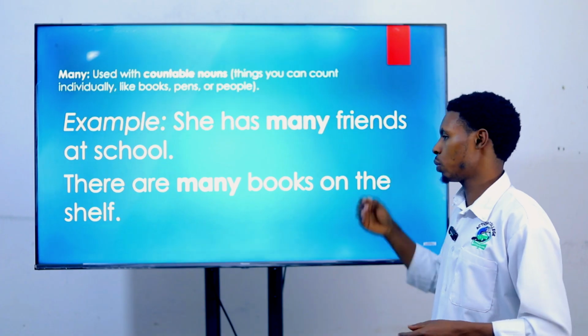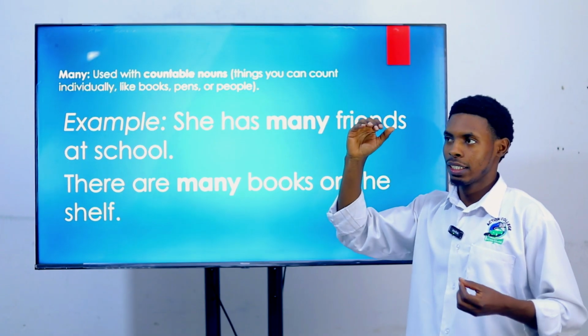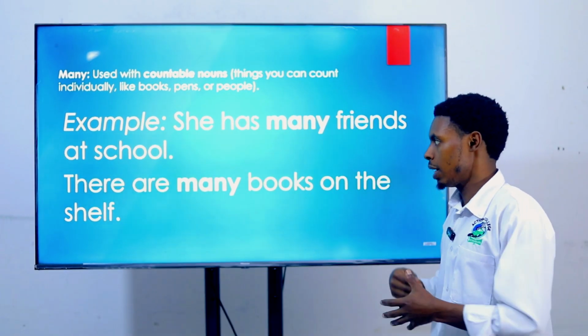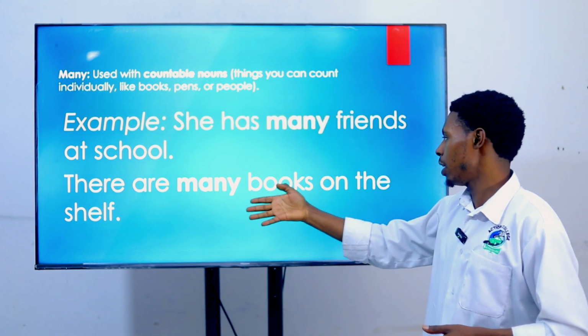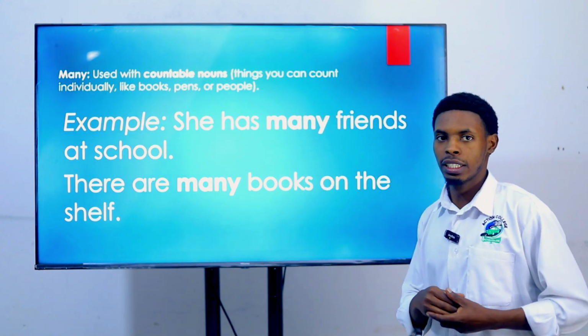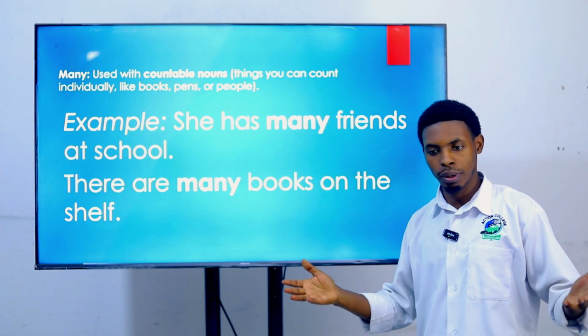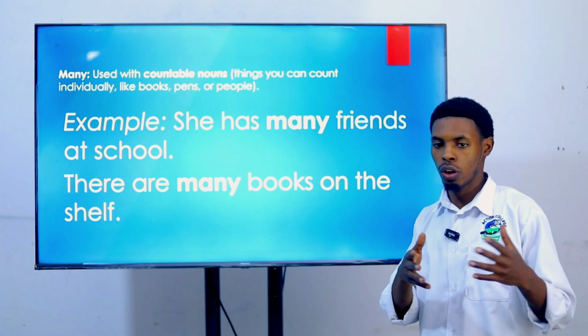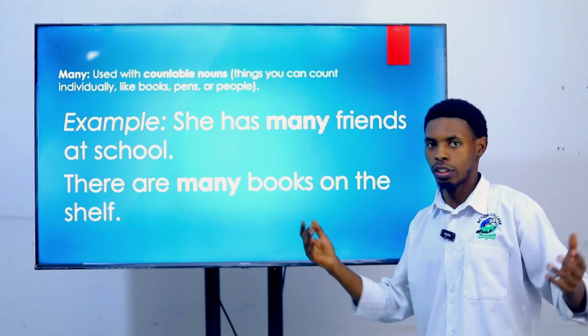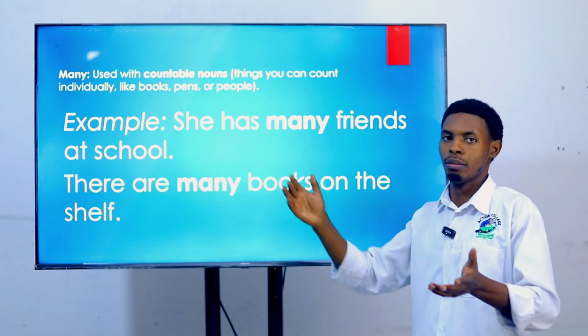She has many friends at school. For him, it's just a great number of friends, right? And in addition, there are many books on the shelf. If you say there are many books on the shelf, it means, what do we call many? For me, we call things many accordingly. For me, if there are 7 or 10, I can say these are many, right?